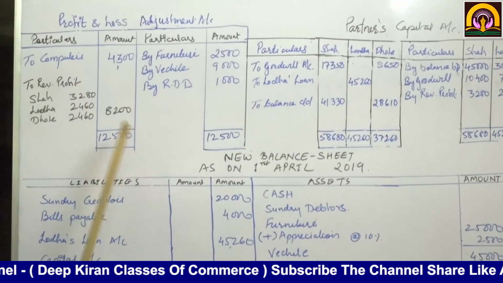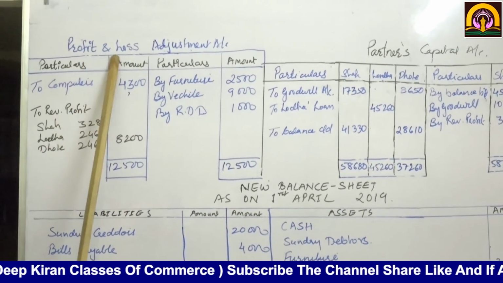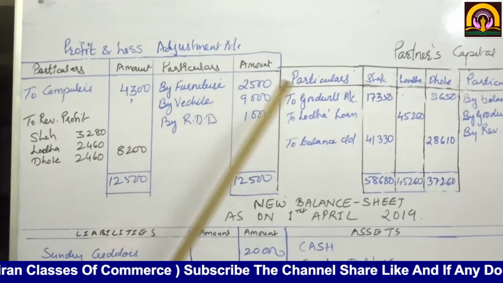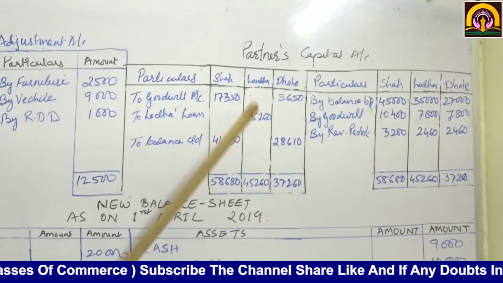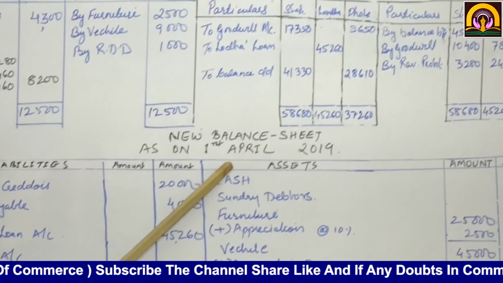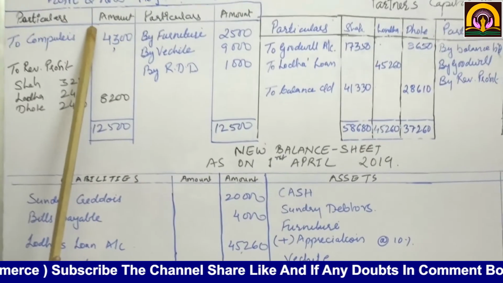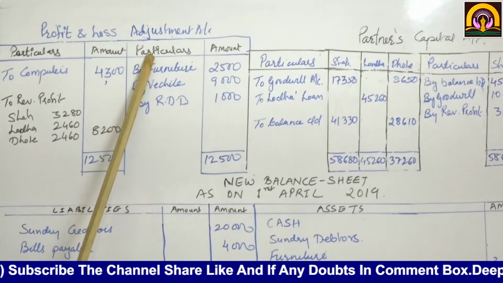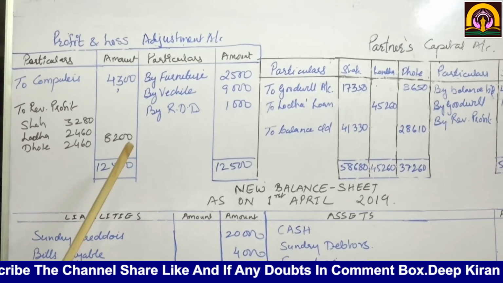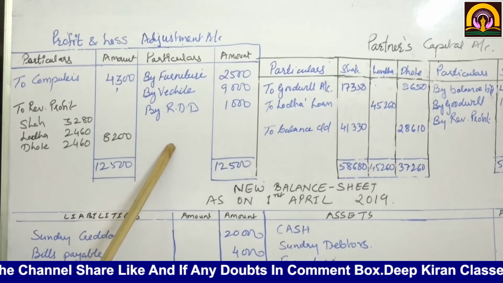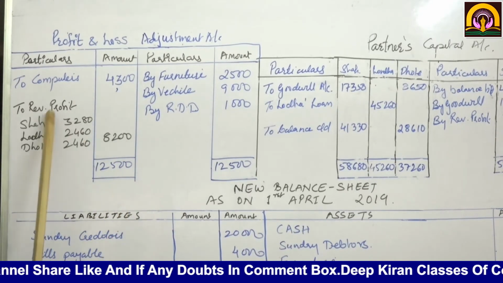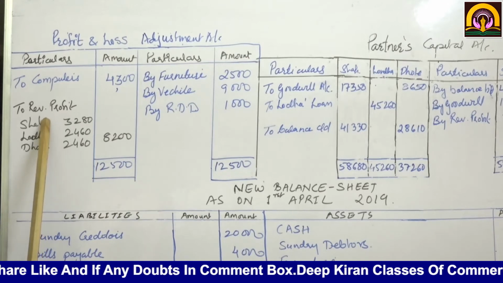In the working, I'll be starting with profit and loss adjustment account, partners capital account and the new balance sheet. First we are going to see the profit and loss adjustment account. What do we write here now? Appreciation on asset on the credit side, depreciation on the asset on the debit side.